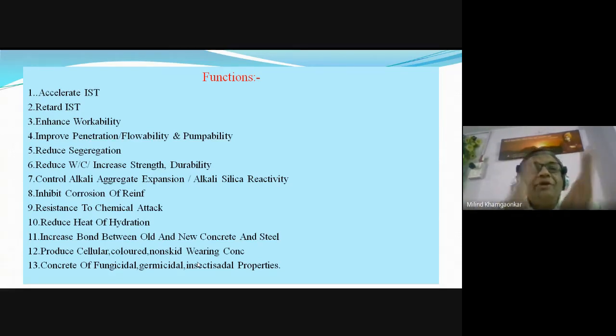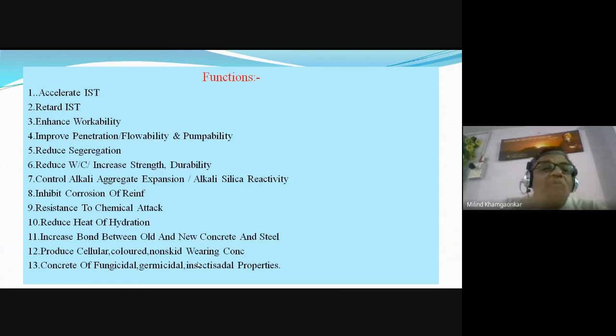We know that the minimum setting time needed is 30 minutes. Okay, the minimum setting time needed is 30 minutes, and the final setting time maximum needed is 10 hours or 600 minutes.